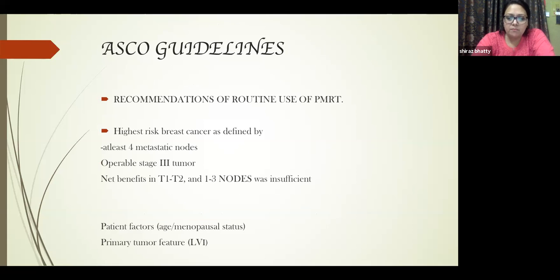So ASCO came forward and formed the guidelines. The recommendation of ASCO was: highest risk breast cancer, where highest risk was defined by at least 4 metastatic lymph nodes. So it also tried to overshadow the power or the strength of 1 to 3 lymph nodes. Operable stage 3 tumor; net benefits in T1 to T2 with 1 to 3 nodes was insufficient.